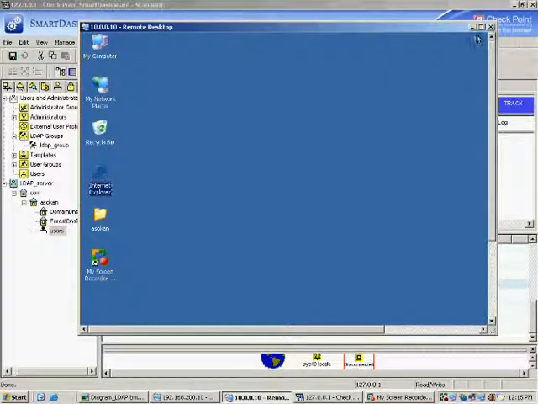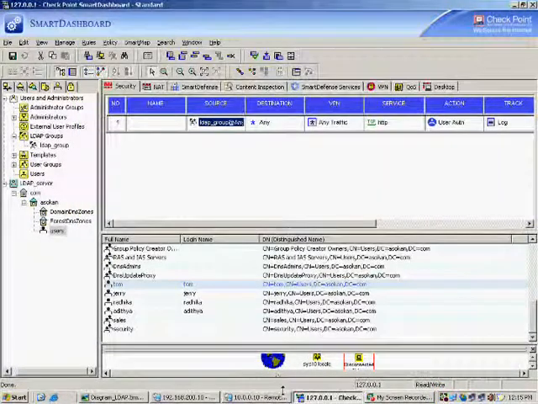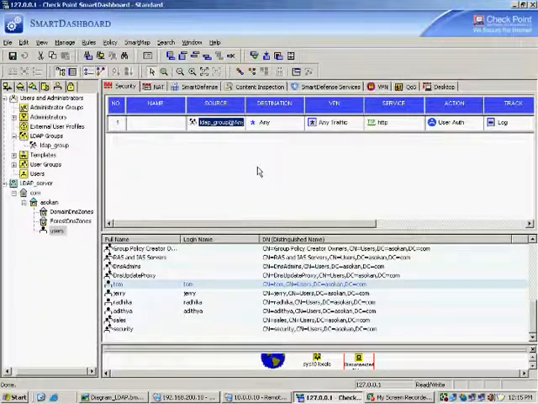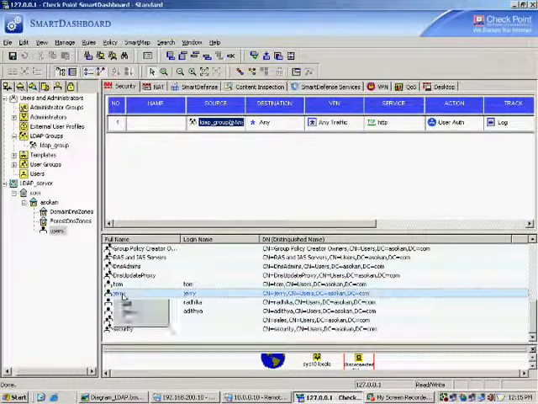This is precisely what the LDAP account unit is about, how to integrate. We created the ADS, we created the users in the LDAP. The LDAP users need not be created again in the Checkpoint firewall. It is not only LDAP, I mean the ADS, Active Directory Service, TACACS server, RADIUS server, any server wherever you create the users can be integrated into the firewall. So we have seen the configuration of LDAP integration. If you want to delete someone, say for example Jerry, you can delete from here, and if you delete here, he will not be able to.